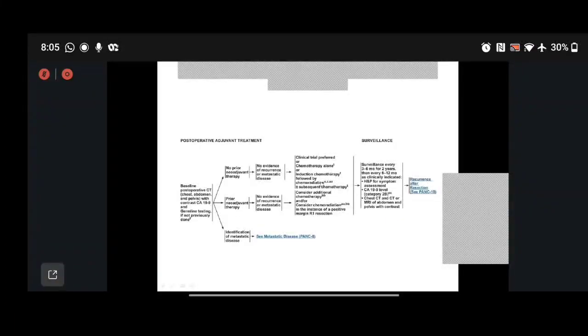We go for chemotherapy. I will describe the adjuvant trials ahead. After adjuvant chemotherapy is given, the patient undergoes surveillance 3 to 6 monthly for 2 years, and then every 6 monthly, with 3 parts: clinical, biological, and imaging.